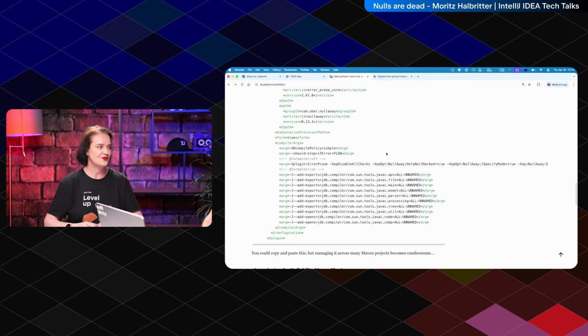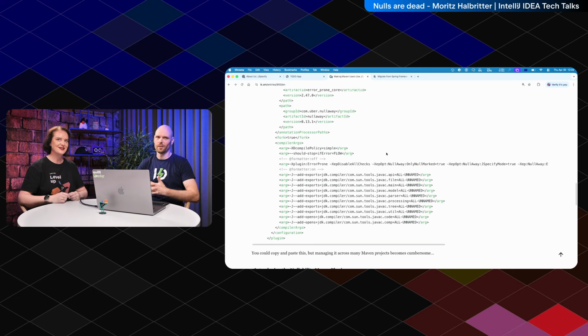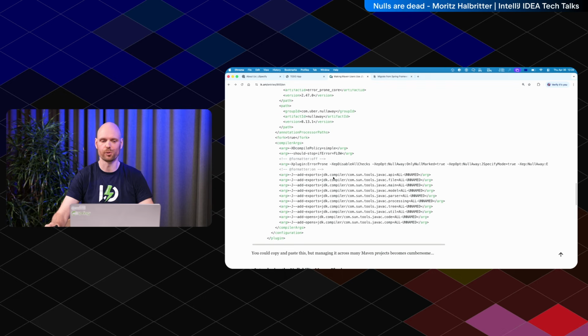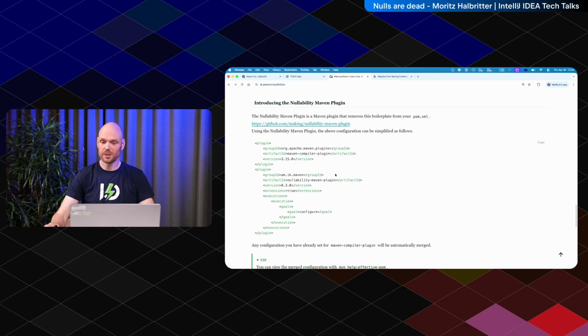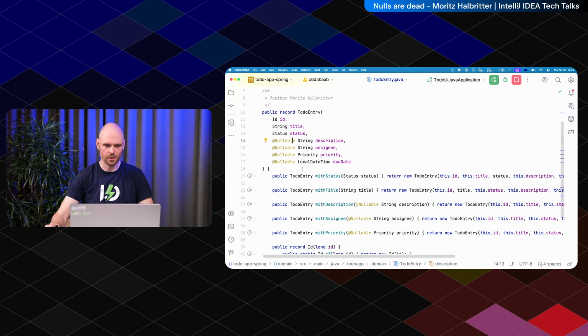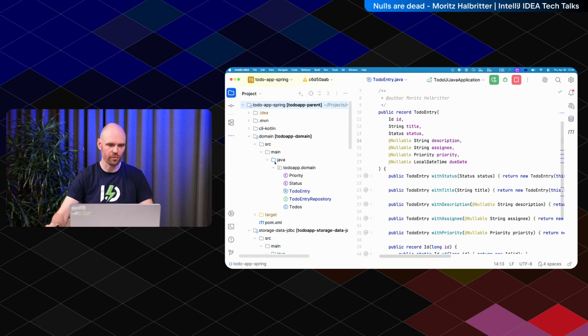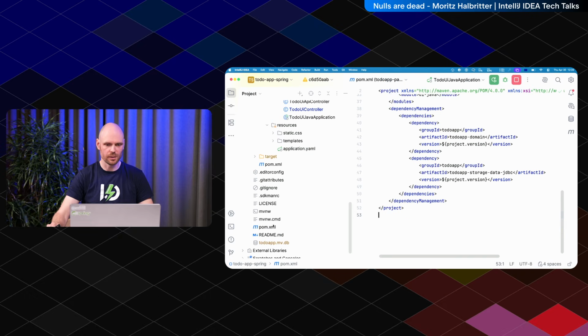Right. Because as you can see, if you do this for Maven, you have quite the specification. Here a very long arg line and a lot of add-opens, because you have to pry open javac essentially to get it working. But you can also replace it with that one. This is essentially the code we need to copy and put in our POM file. And this is the parent POM, and we can just put it here.